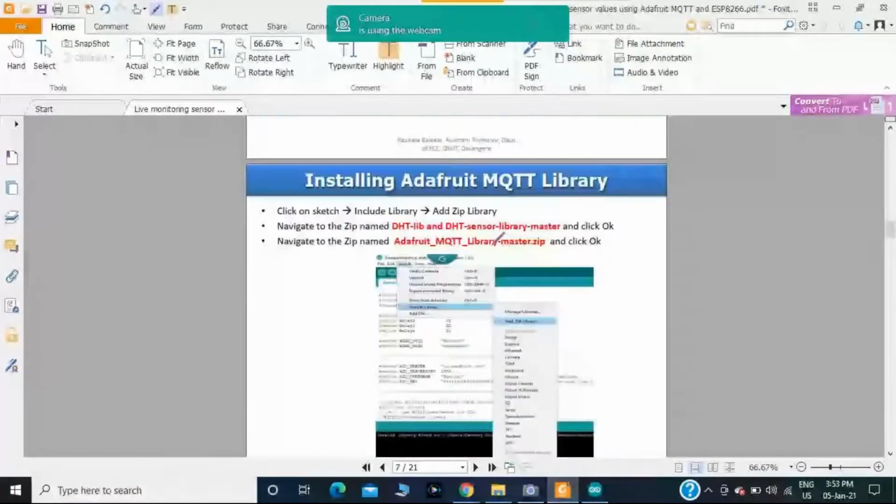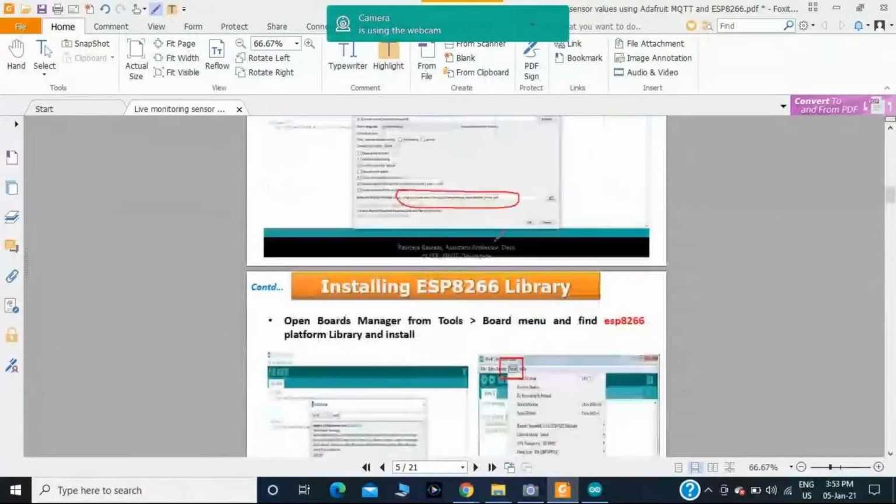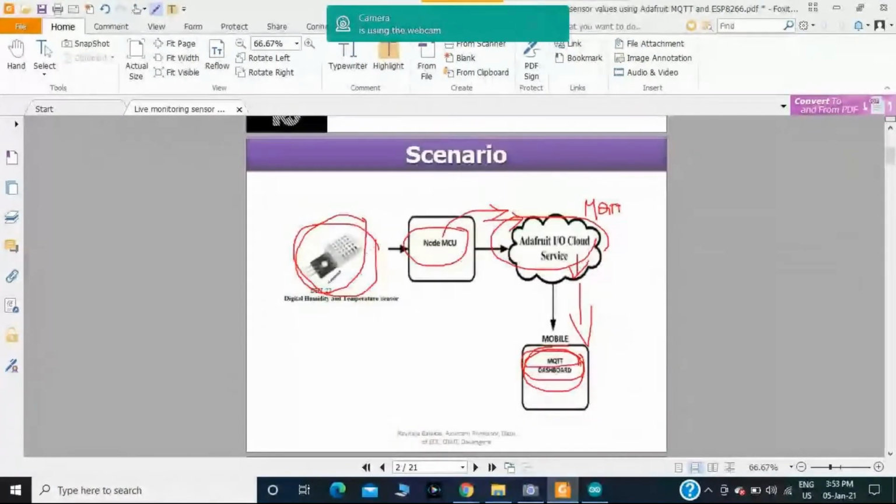Okay, in this case, what have I done? First, I have taken the DHT sensor and connected it to the NodeMCU. Within this NodeMCU, we have the Wi-Fi module, and with the help of the MQTT protocol, I am publishing to the Adafruit IO cloud service. Here also I am using the MQTT protocol. The NodeMCU collects the two parameter values and feeds them to the Adafruit IO cloud service, and this Adafruit IO cloud service acts like a broker.